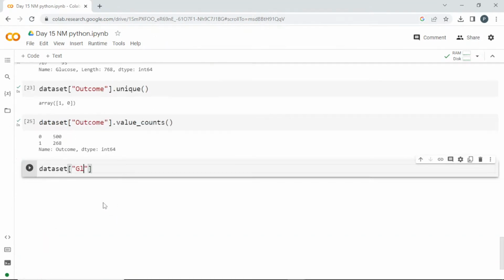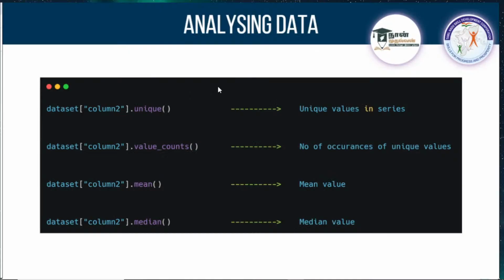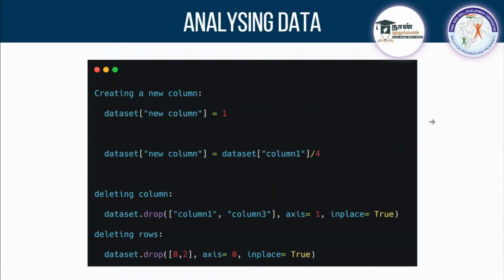So this will be used later on. I'll tell you where it is. Okay, when we see dot mean, this will return you a mean value, and if you want the median value, you can do that also. Okay, this is the median value in that particular column. These will play a key role later on.